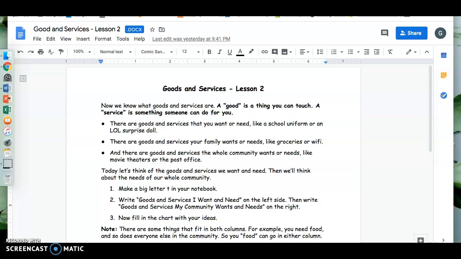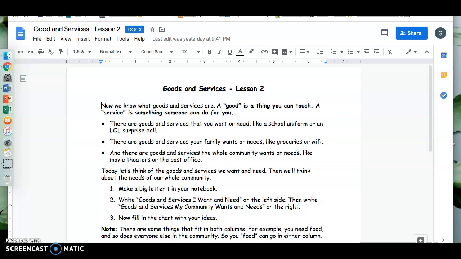There are goods and services that you want or need, like a school uniform or an LOL surprise doll. There are goods and services your family wants or needs, like groceries or a good Wi-Fi connection. And there are goods and services the whole community wants or needs, like movie theaters or the post office.